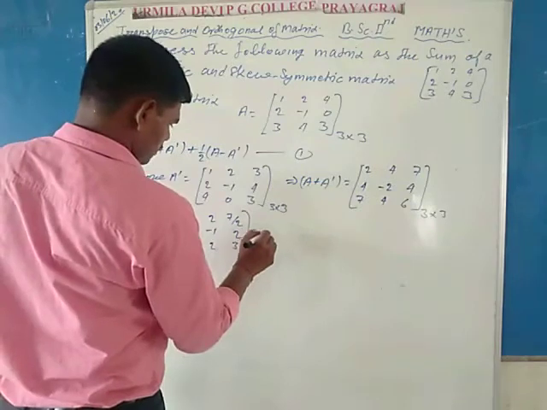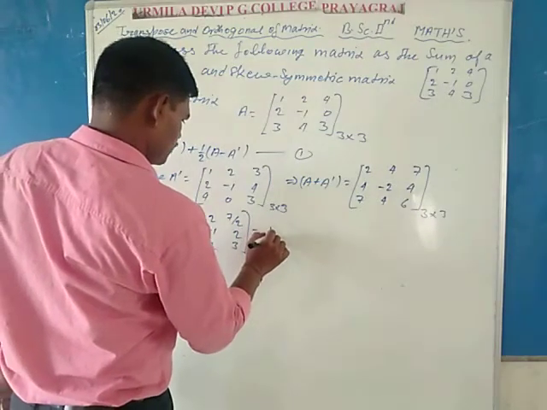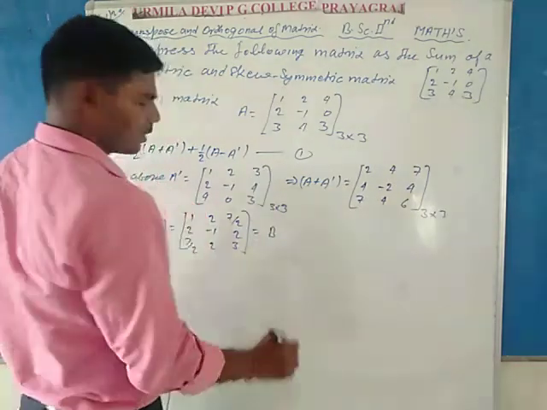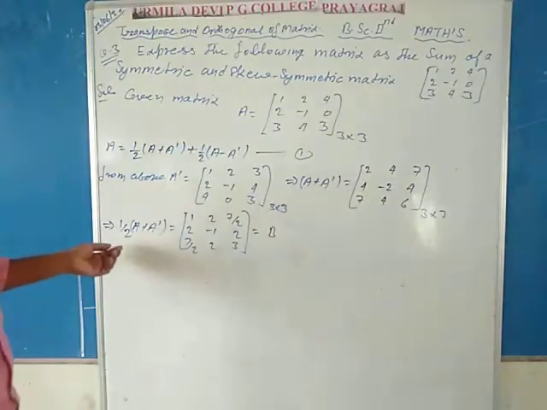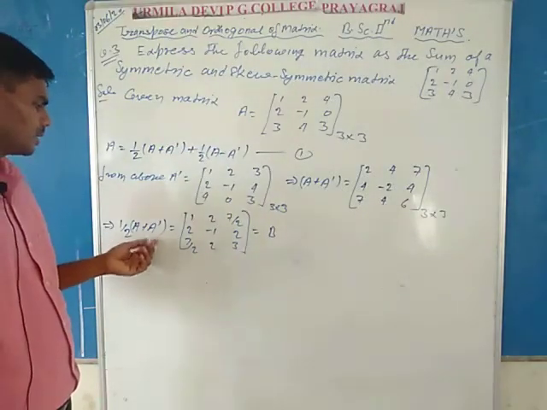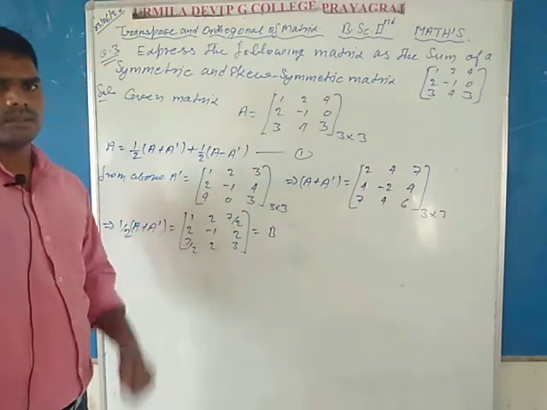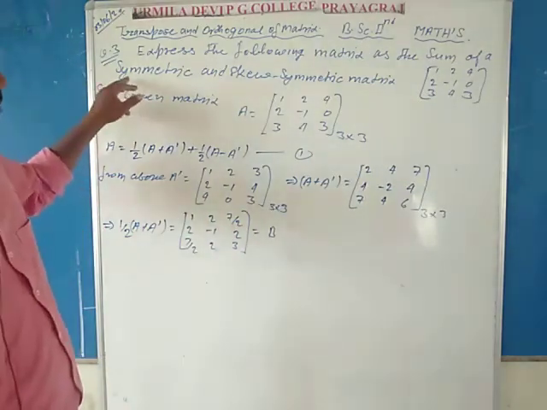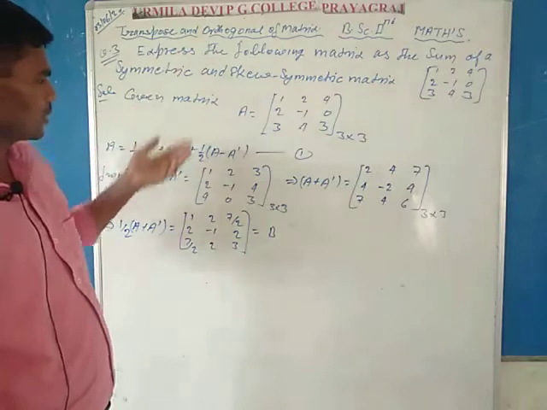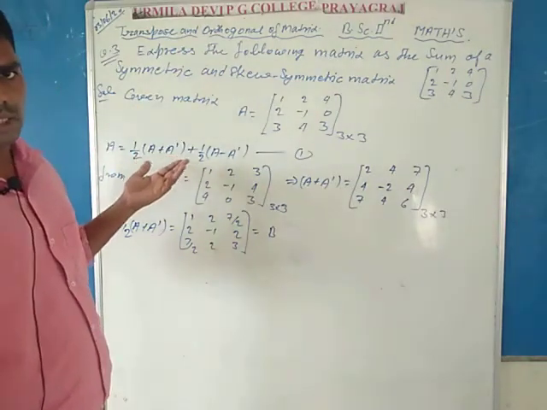Suppose that matrix capital B is equal to 1 by 2 times of A plus A dash. Now in the question, first prove that the first part is a symmetric matrix.